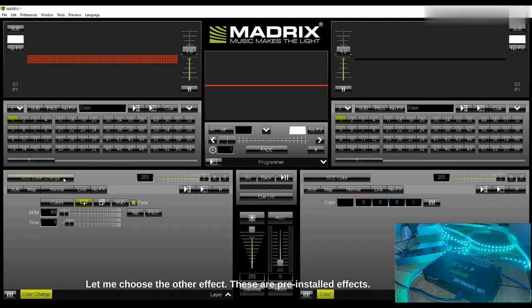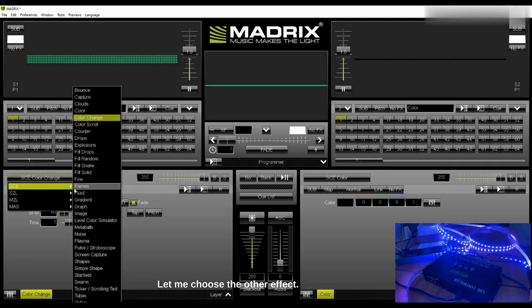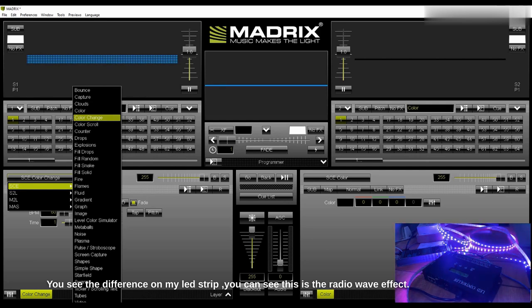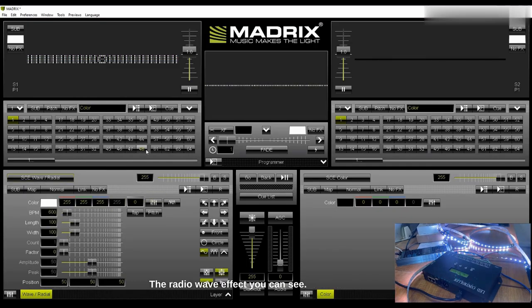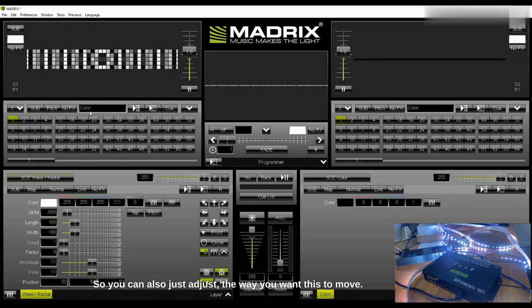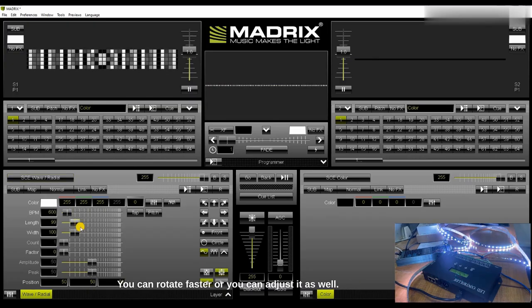Let me choose the other effect. These are pre-installed effects. Let me go to the radio wave, the last option here. You see the difference on my light strip. This is the radio wave effect. You can also adjust here where you want this to move. You can rotate faster, or you can adjust here as well.